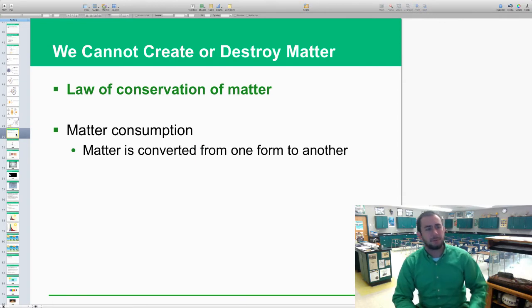And the last thing we'll look at with this little section is the law of conservation of matter. You know, matter cannot be created or destroyed. We've heard that before. And matter conservation: matter is always converted from one form to another. It's not really lost, it's just changed. And that's the gist of the law of conservation of matter.